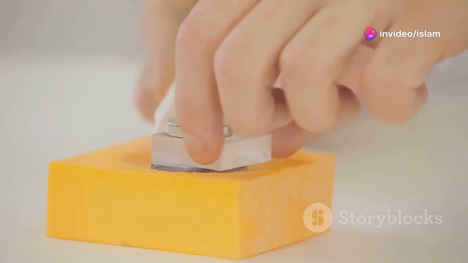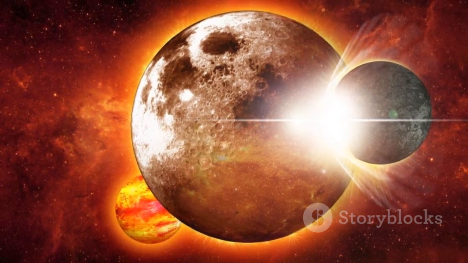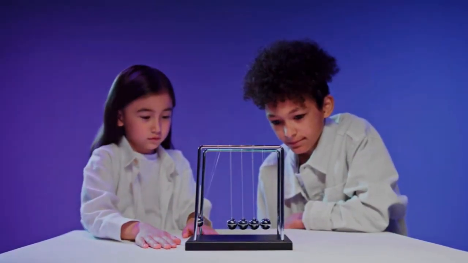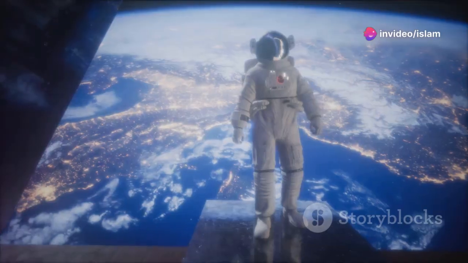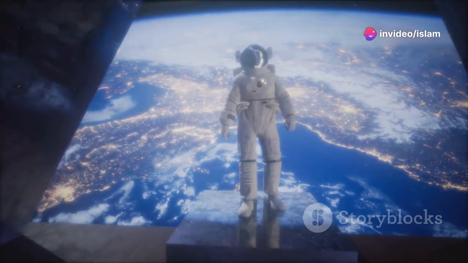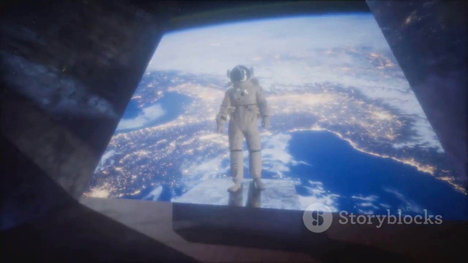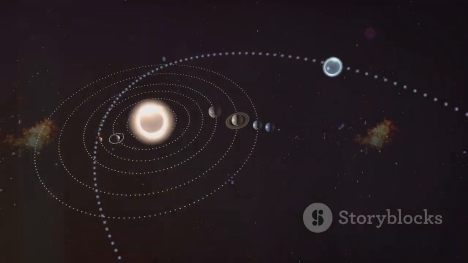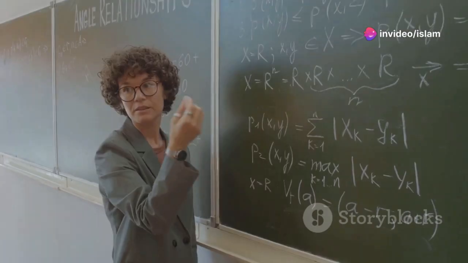Gravity behaves similarly. The closer two objects are, the stronger the gravitational force between them. As the distance increases, the force weakens rapidly. This is why astronauts in orbit around Earth experience weightlessness. They are not truly weightless, but the gravitational force acting on them is significantly weaker due to their distance from Earth. This principle of decreasing gravitational force with distance explains why planets farther away from the Sun have longer orbital periods.